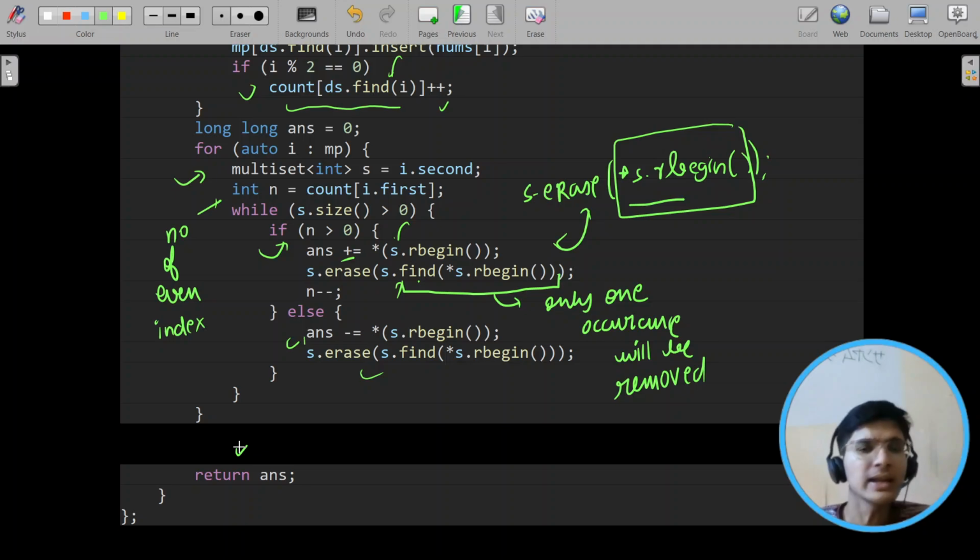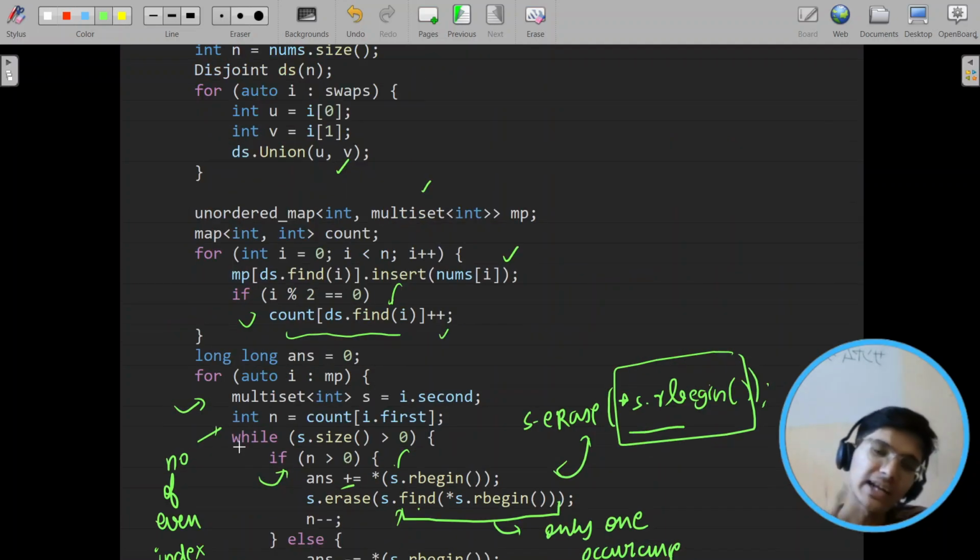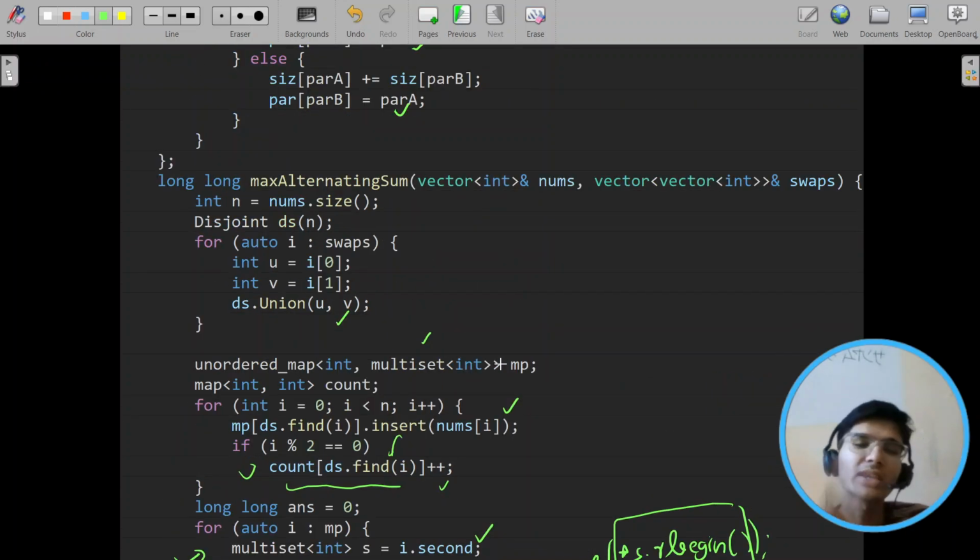I just coded it very quickly. Why? Because it's simple, not very complicated, if you practice enough by writing the DSU class. And that's the intuition. The only change was the even component part, the even indexes part, the maximum thing. That was the changed part. This remains the same.